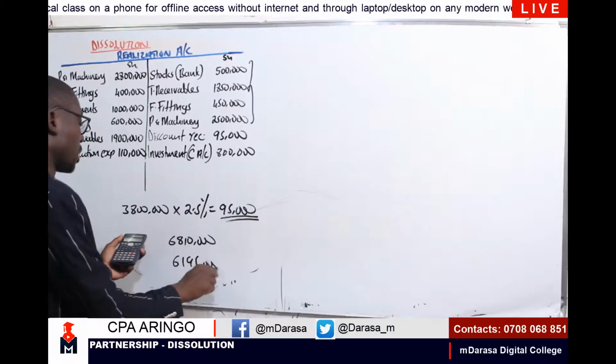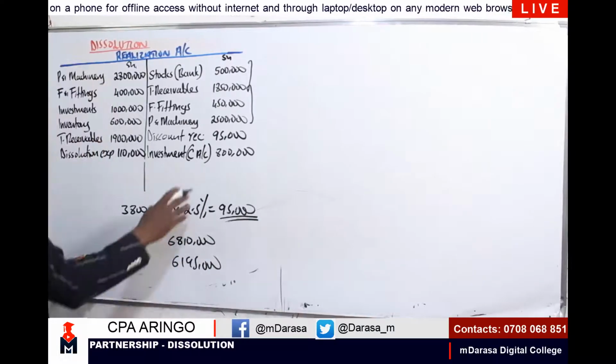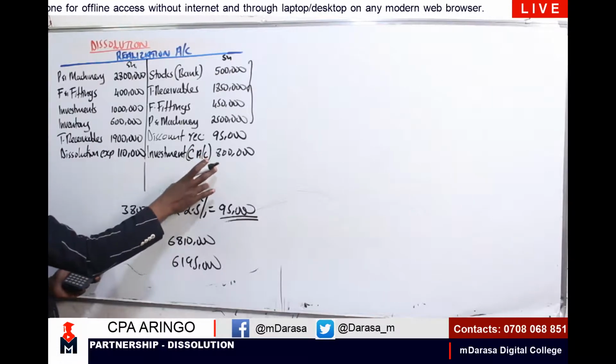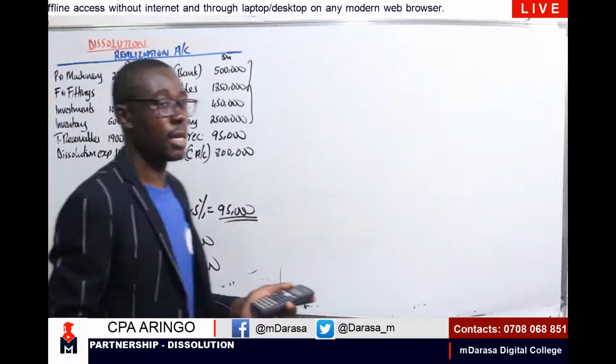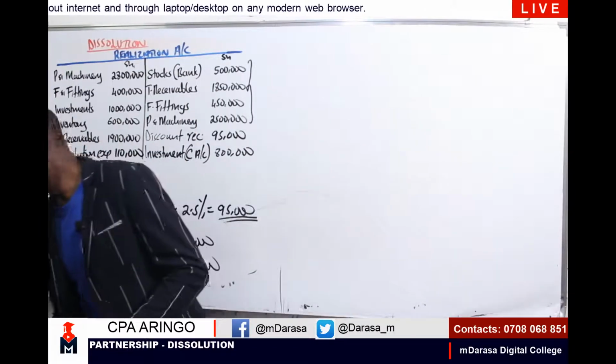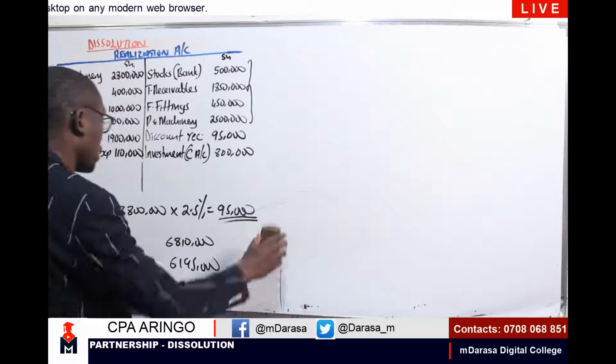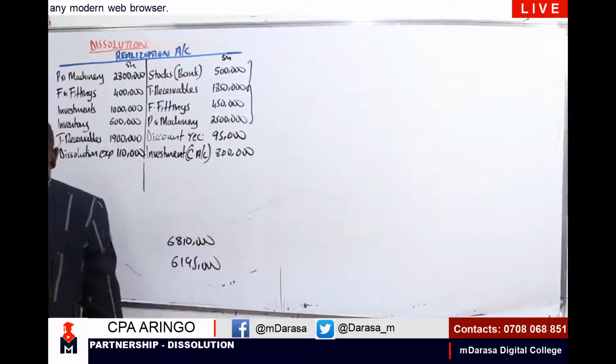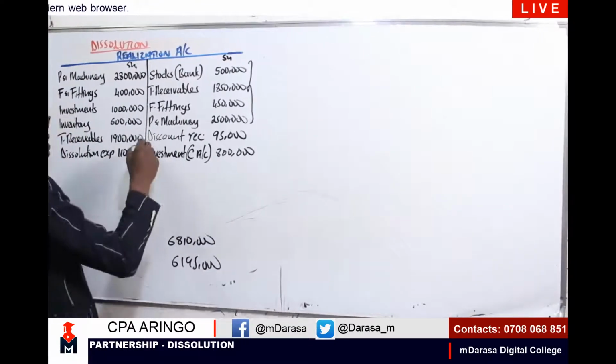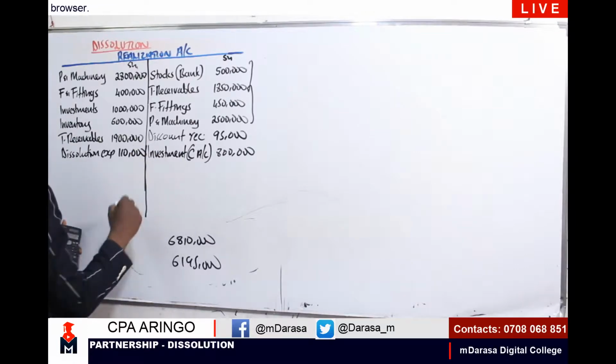6195. So that clearly shows that my balancing figure will be on our credit side, and therefore I'll be having loss on dissolution. But remember, any effect or any changes on that must be effected in our capital accounts. So therefore, my good student, this is a procedure that you're supposed to do. These are what you're going to do.